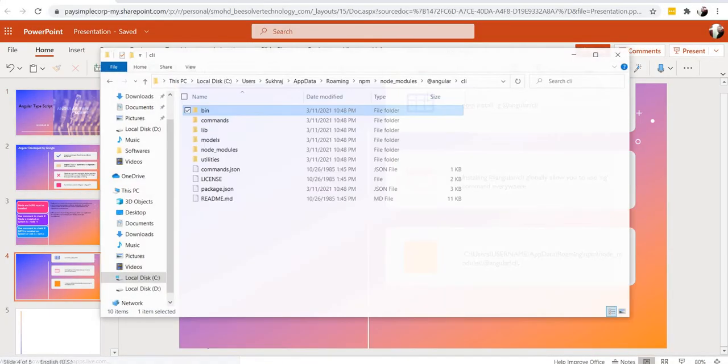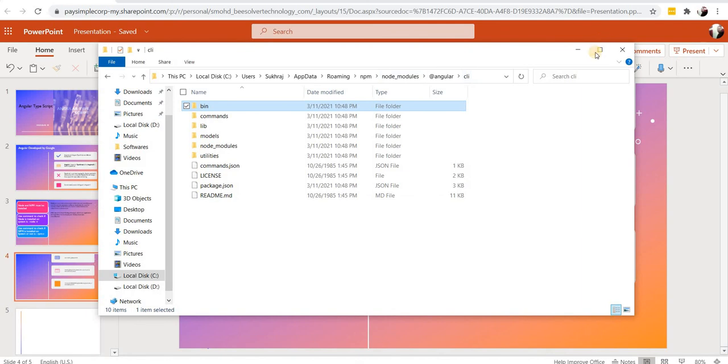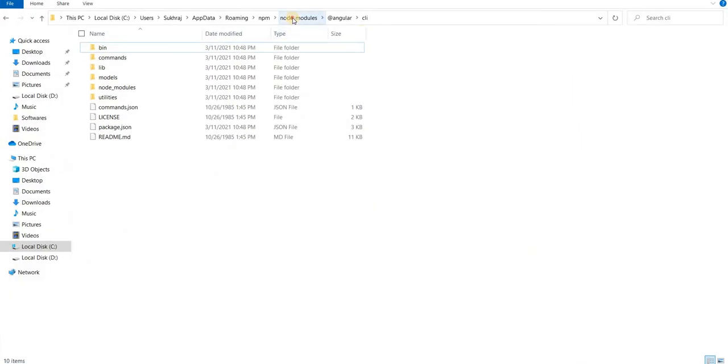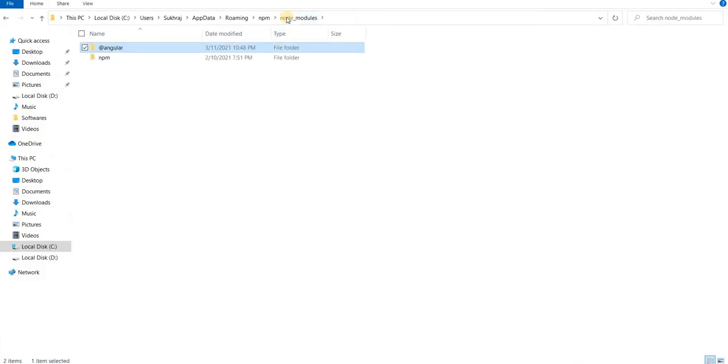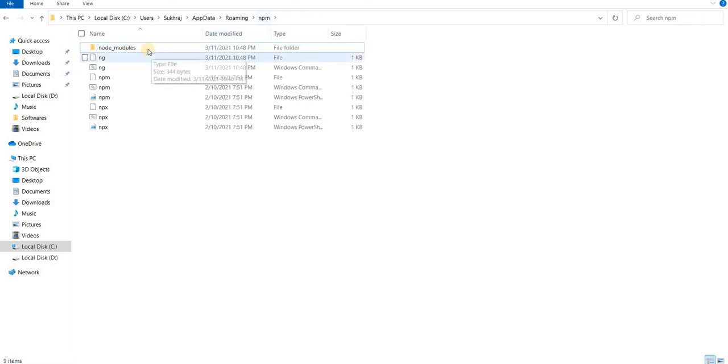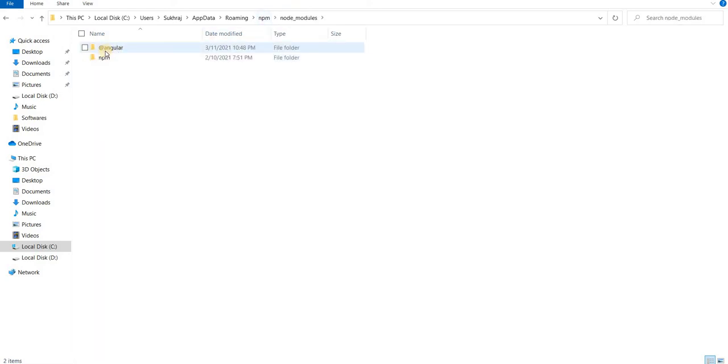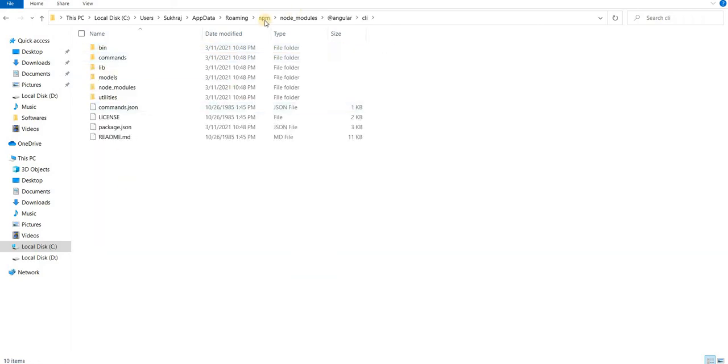I will show this path. See, I have already installed Angular, and I have installed Node, npm, everything. So npm is installed at this path, and if I go further here, we can see Angular, and in the Angular folder we have the CLI, which is installed under the npm path.